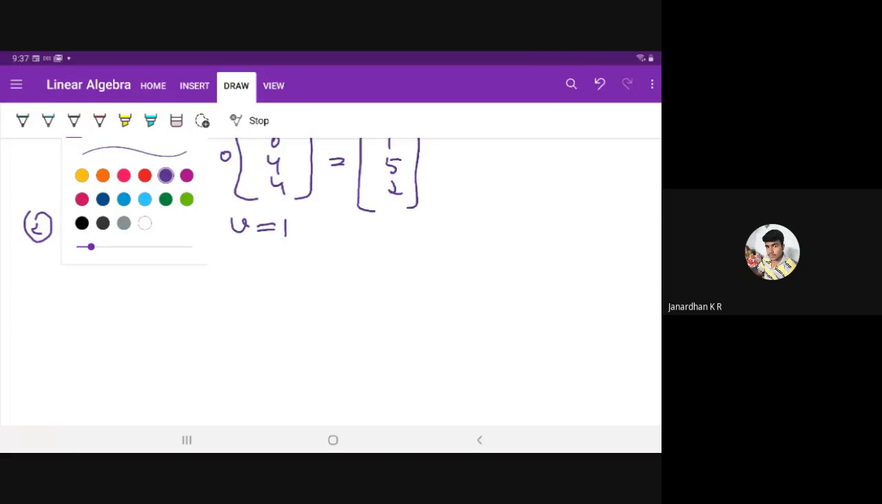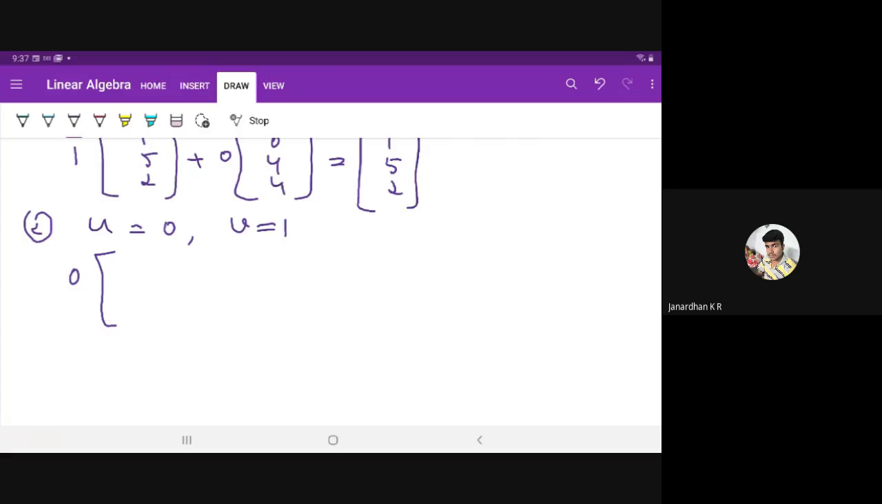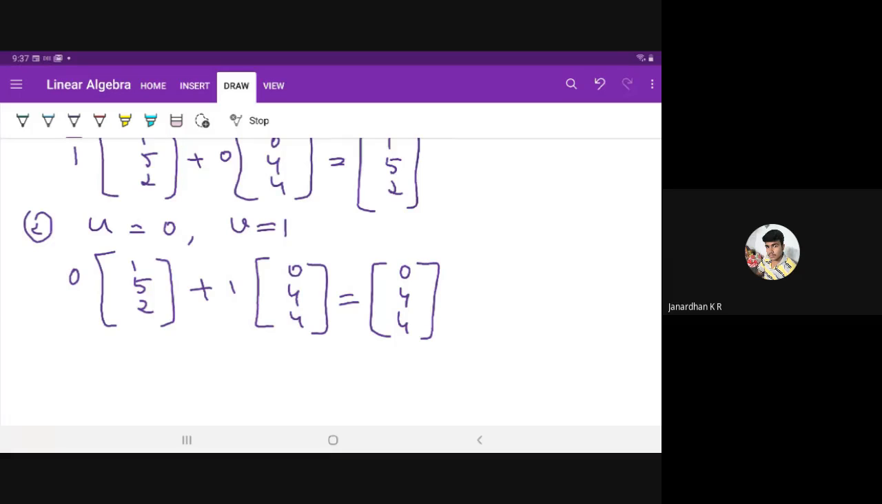There are many values, right? Any values you can take and obtain the right hand sides. All those right hand side values, or the vector B, will be under the column space of A. So 0 into column 1 plus 1 into 044 will give me the right hand side as vector 2 itself. We can go on taking different values for u and v.